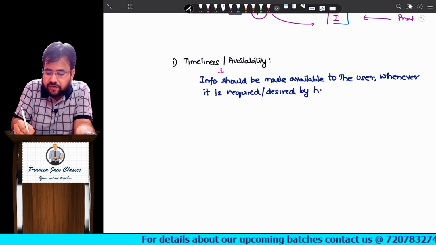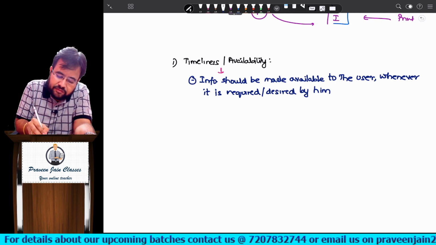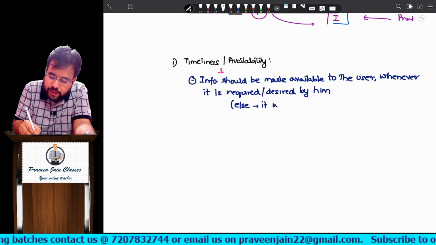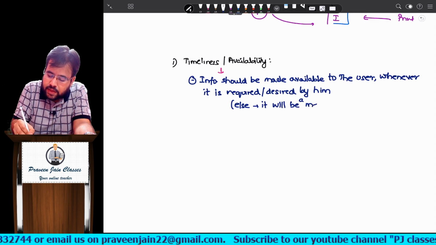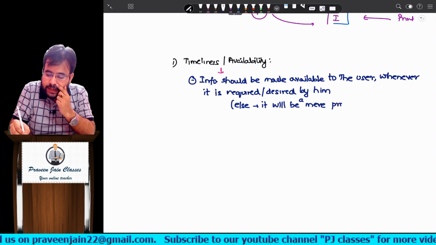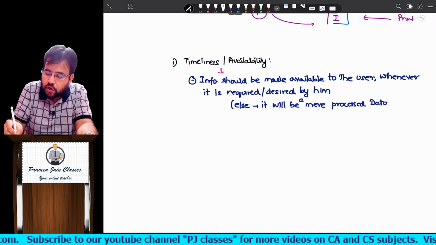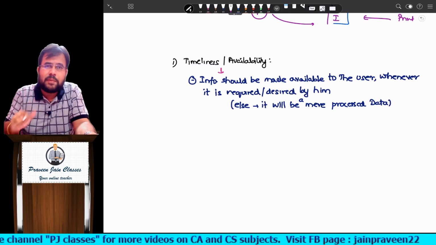Whenever it is required or desired by him, and if this doesn't happen, it will be a mere processed data. It will be merely processed data, but you cannot call this qualitative information. What do I mean by this?